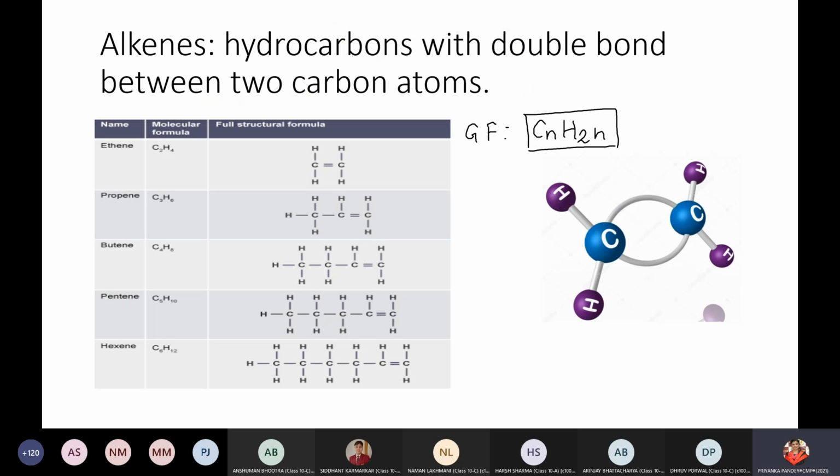Let's move on to the next part. For alkenes, we have already done last time. Just a reminder that alkenes have a carbon to carbon double bond, because there is a presence of double bond. We have done the structures for alkenes.